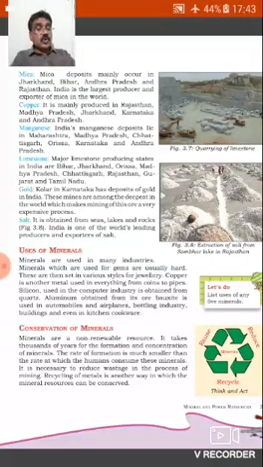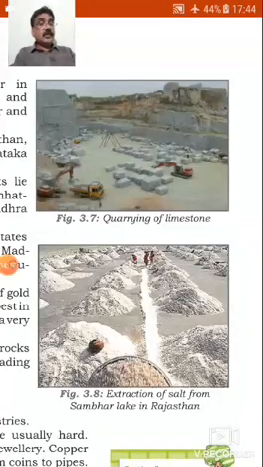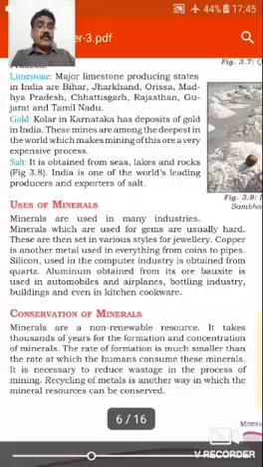Seventh, gold. Kolar in Karnataka has deposits of gold in India. These mines are among the deepest in the world, which makes mining of this ore a very expensive process. Eighth, salt. It is obtained from seas, lakes and rocks. India is one of the world's leading producers and exporters of salt. In figure 3.7 we will see quarrying of limestone, and figure 3.8 extraction of salt from Sambar Lake in Rajasthan.